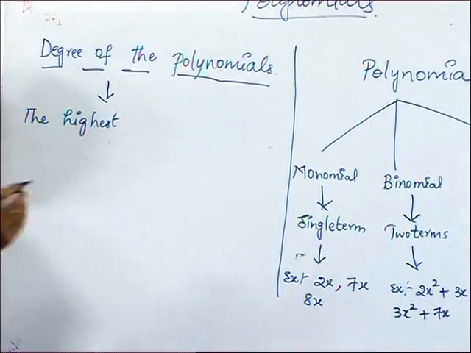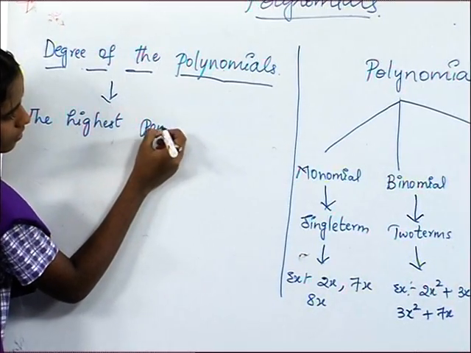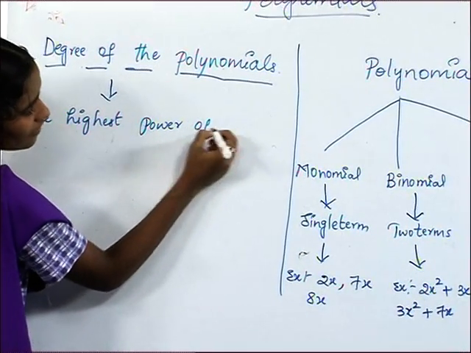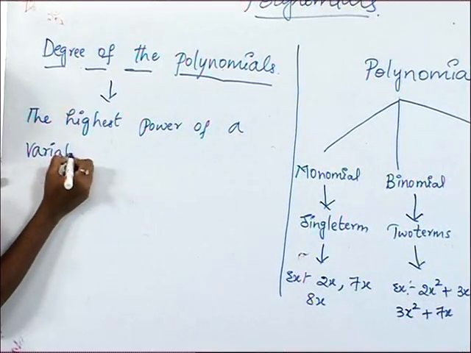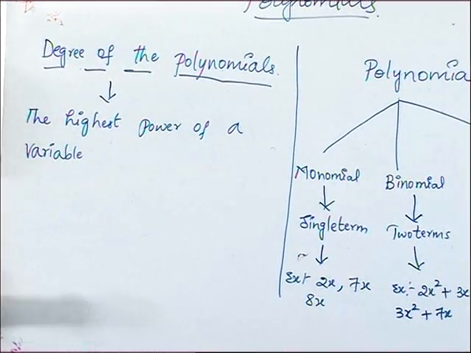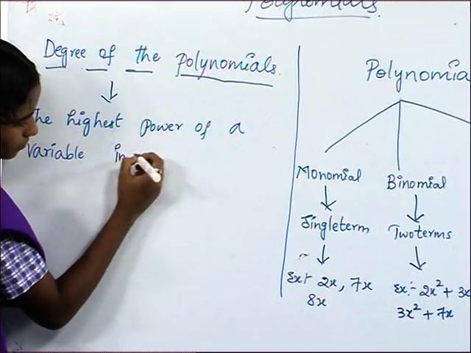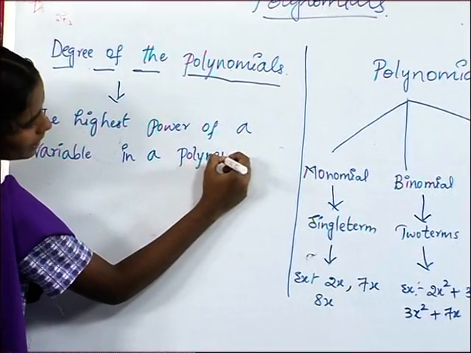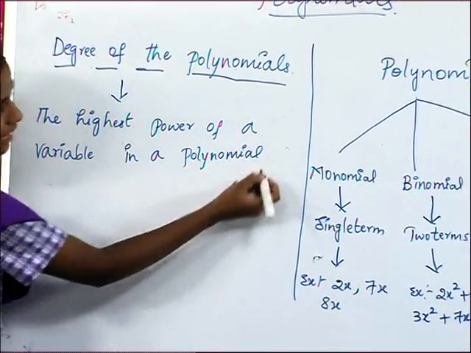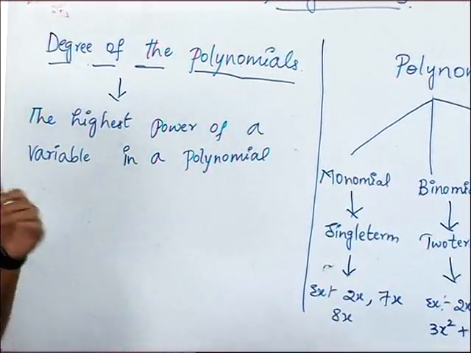The highest power of a variable in a polynomial is called the degree of polynomial.